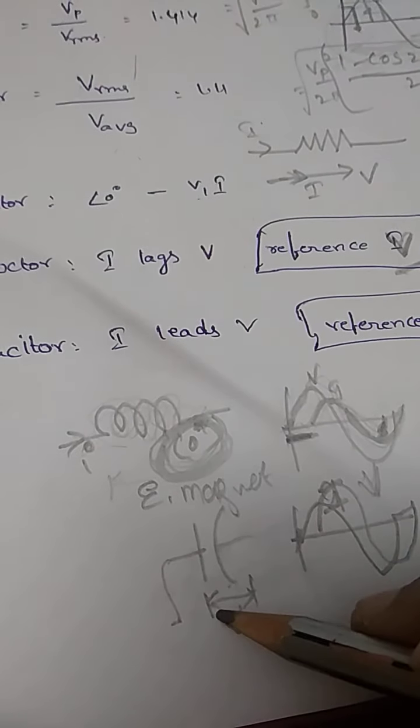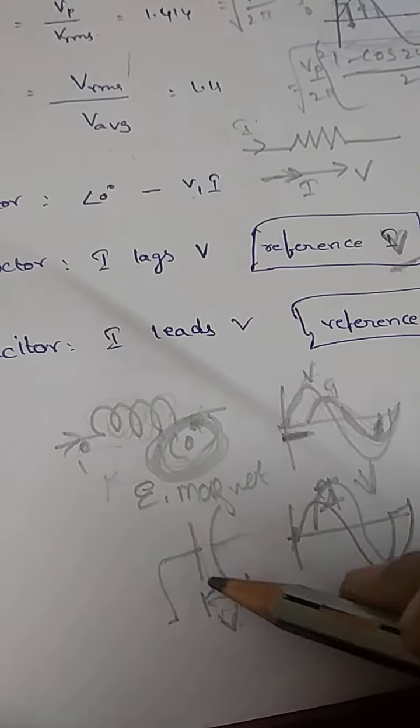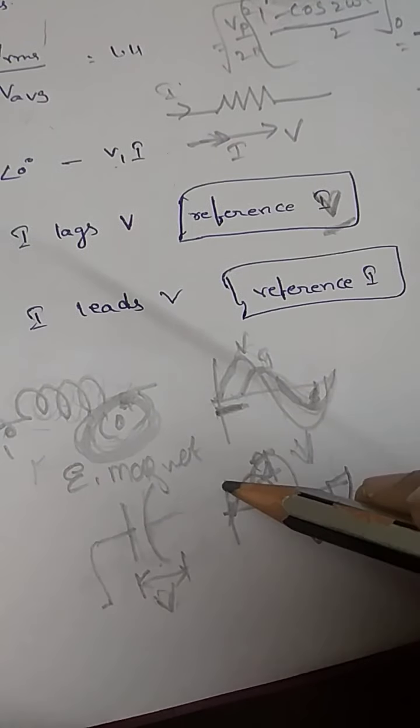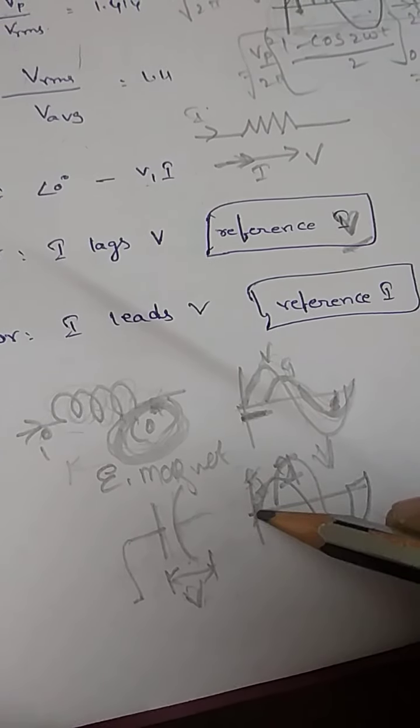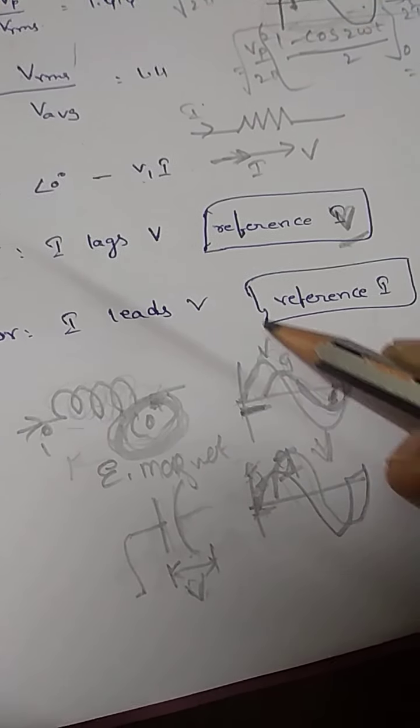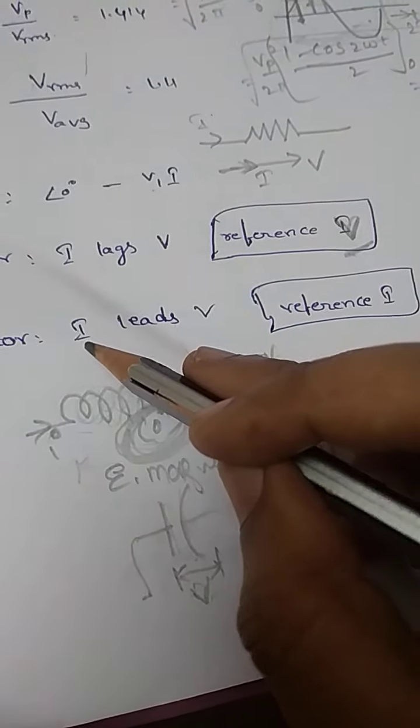In a similar fashion, when coming to your capacitor, by taking the current waveform as reference, the voltage waveform is lagging. So the current leads your voltage.